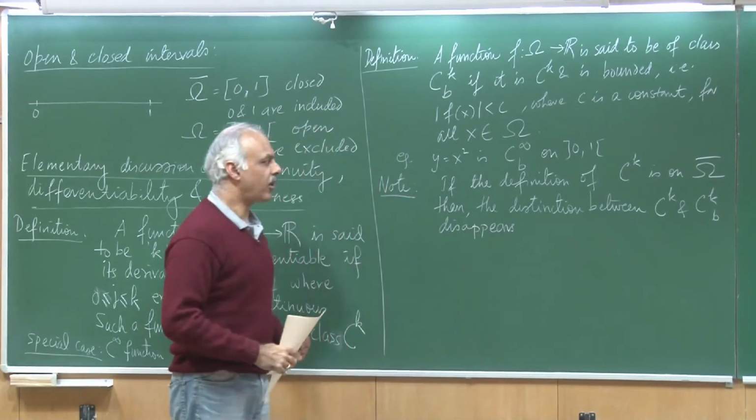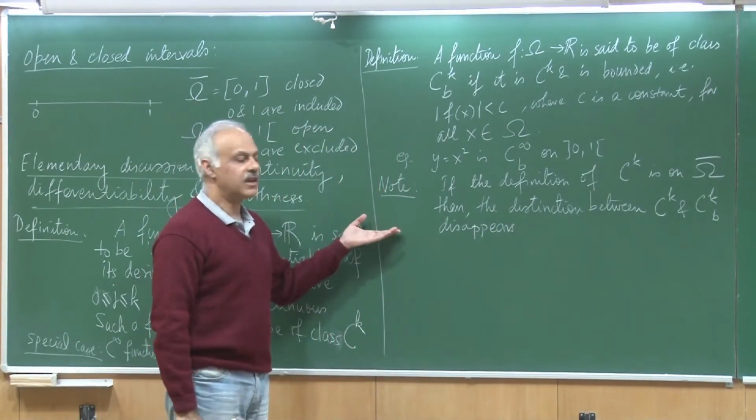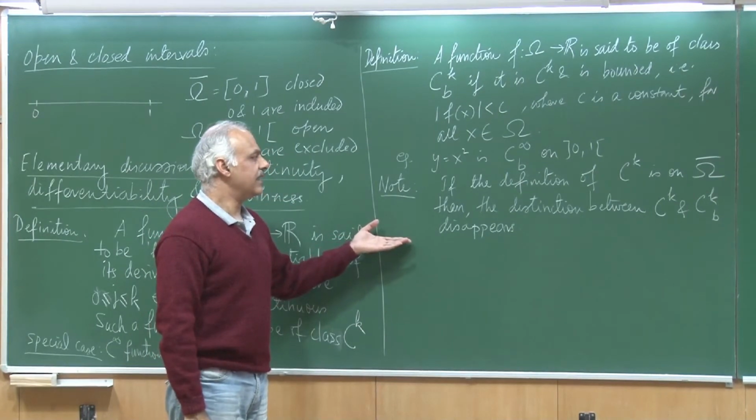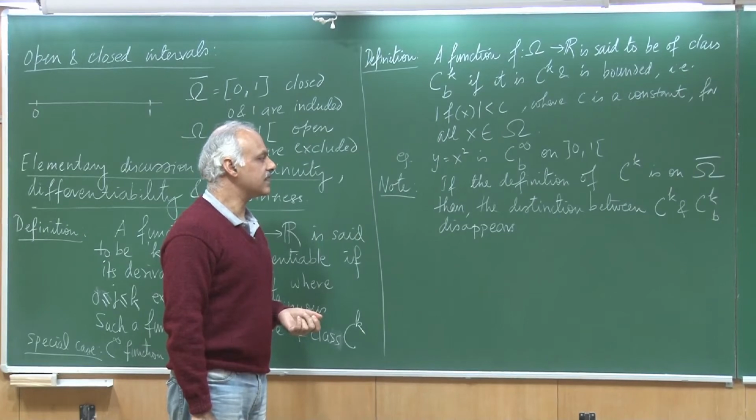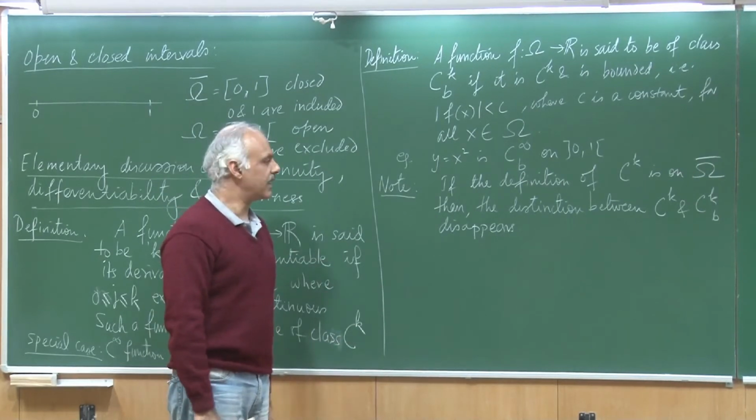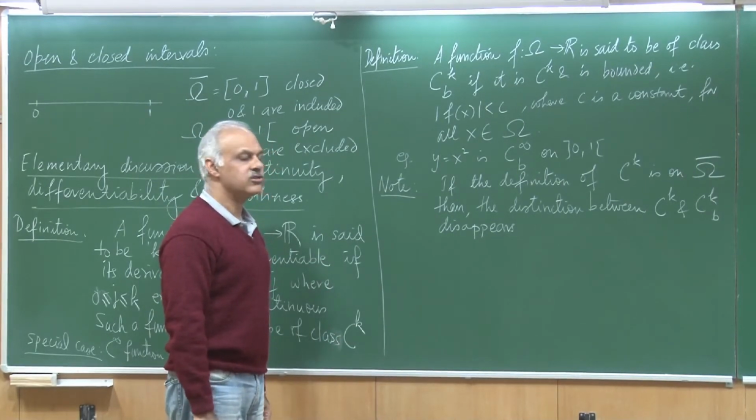Okay. So, normally we talk about a closed interval, and then if you have a continuous function and k derivatives also being continuous, then it turns out that you can say it is also bounded. Okay.